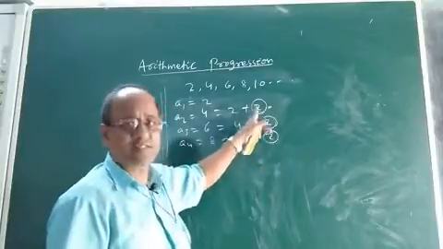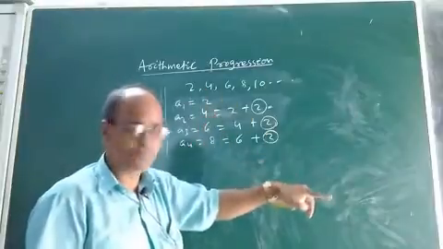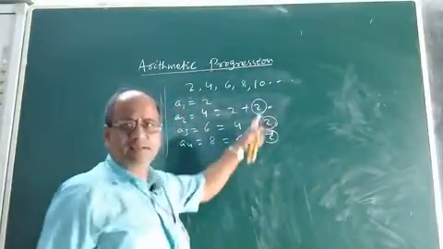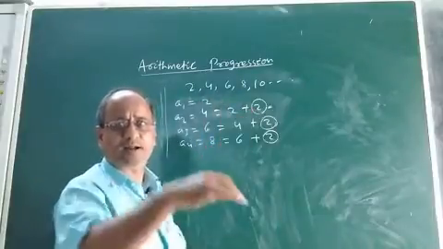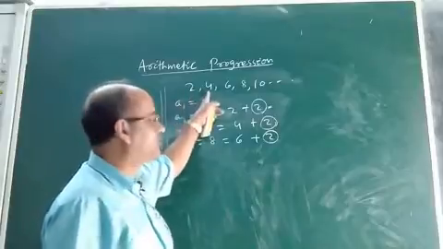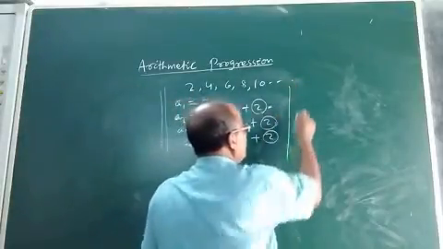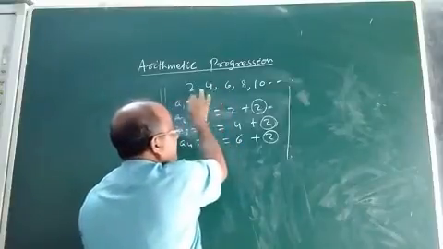That means when this constant is added to one of the terms present in the sequence, we are getting the next or consecutive term. Each consecutive term, this one is A2, this one is A1.